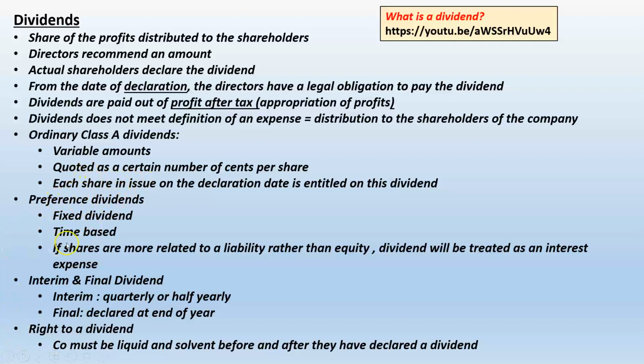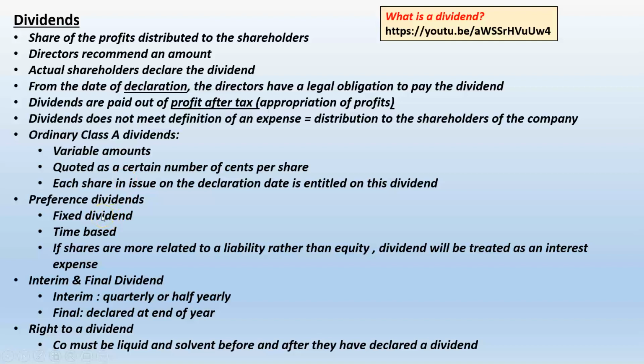Right, now preference dividend. As opposed to an ordinary share, a pref dividend is either a 10% dividend, 15% dividend, whatever. That percent is an indication of how much dividend he is entitled to based on the capital value that he has invested. So it's a fixed dividend. It is also a time-based dividend. The ordinary dividend, time has nothing to do with it.